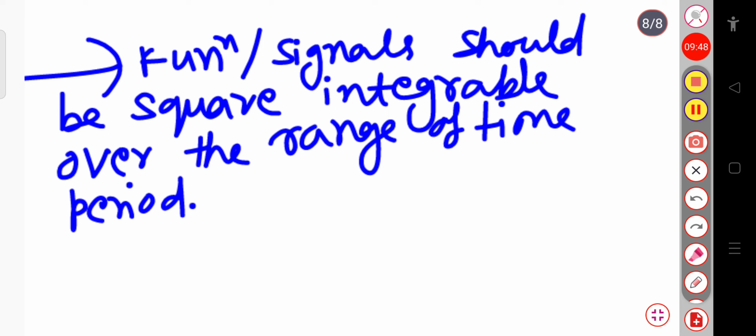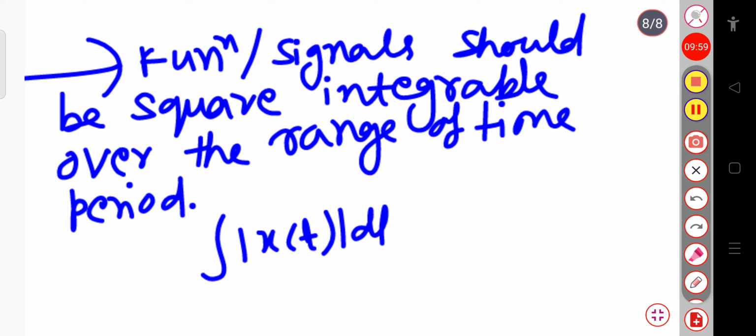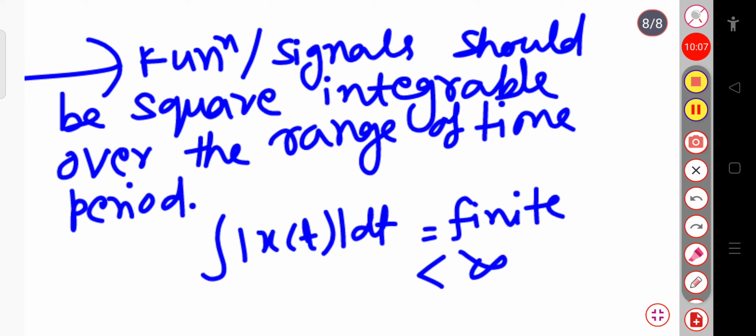The square integrable function basically means that, suppose I define any function x of t, the integration of modulus x(t) squared dt should be finite. The value should be finite, or we can say this value should be less than infinity. It should not go to infinity. Let me give you an example.